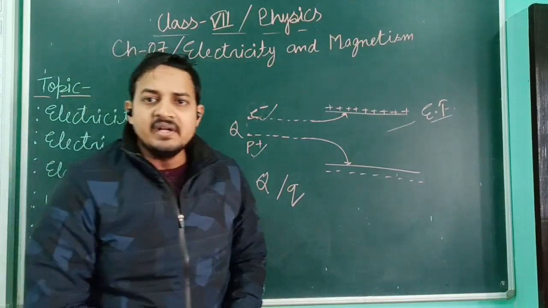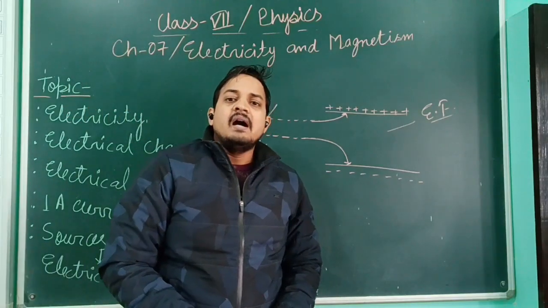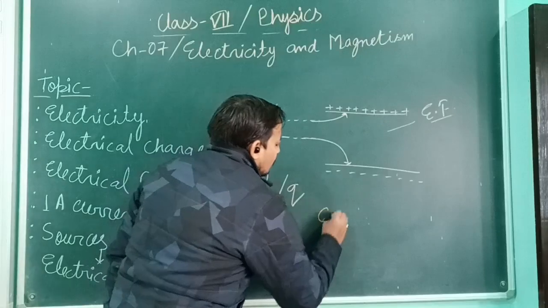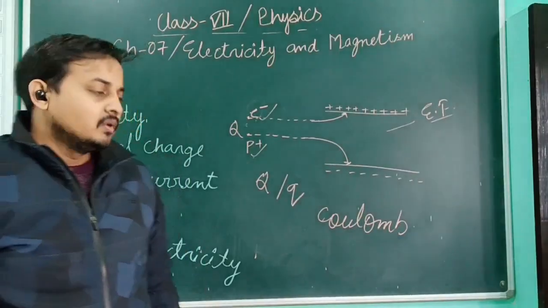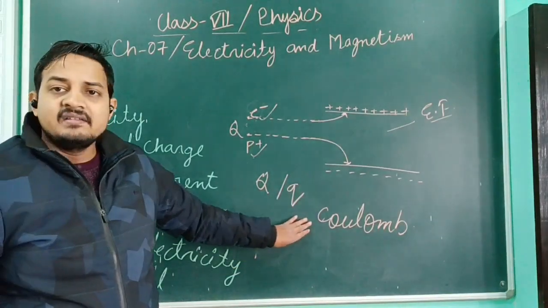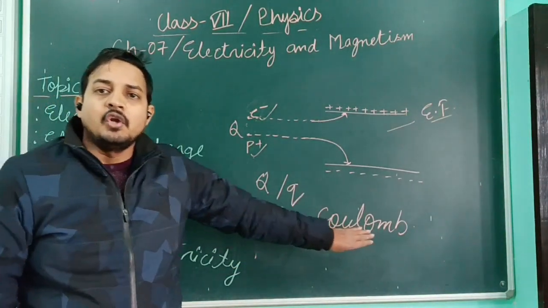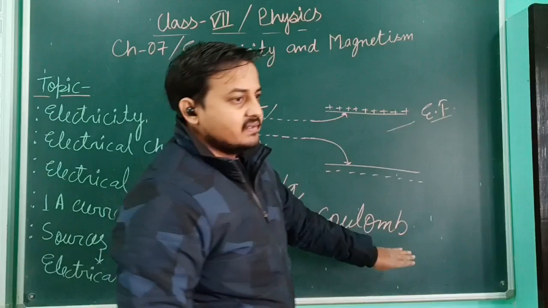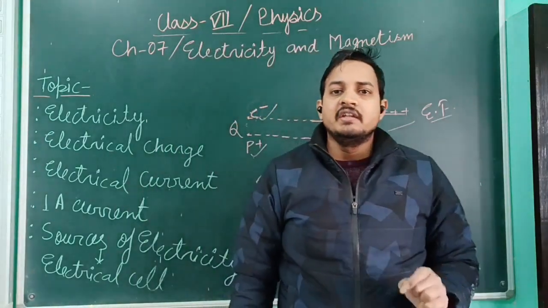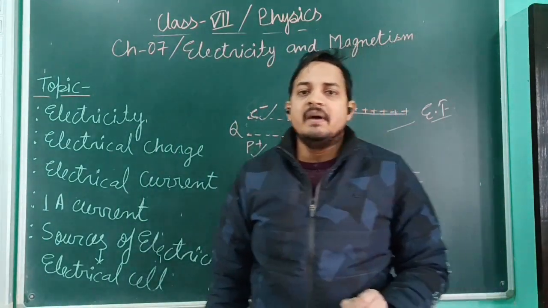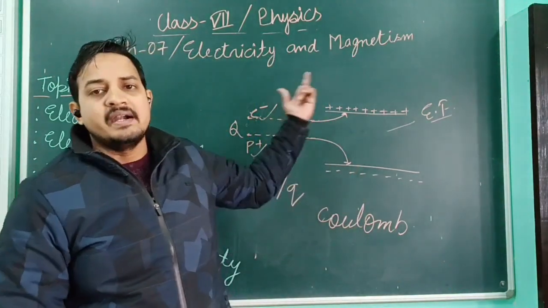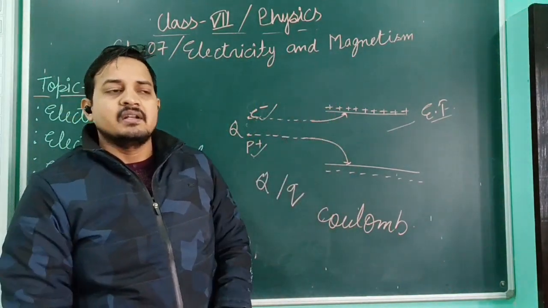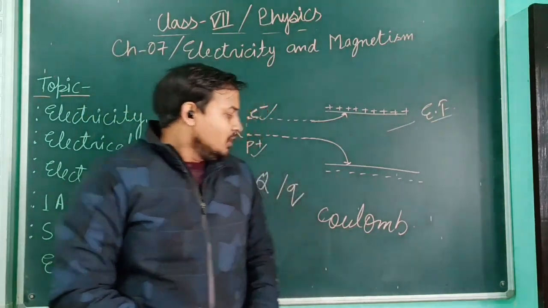Now what is the unit of charge? Charges are generally measured in Coulomb. Okay. One more thing, I have already said several times that all the units which have been given by any scientist's name, Coulomb was a scientist who gave the theory regarding charge and its properties.